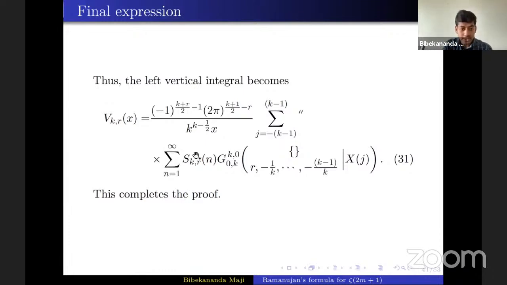At the end, one still needs to show whether the series, equation 31, converges or not. For that, again, you have to use Stirling's formula for the gamma function, and the bounds for this Meijer G-function, to show that this infinite series is indeed convergent. So that completes the proof.